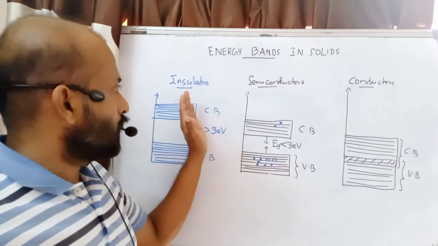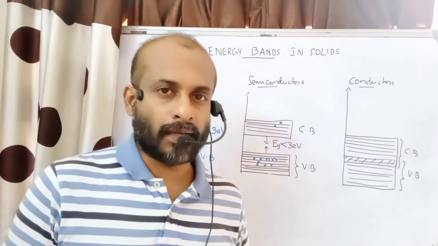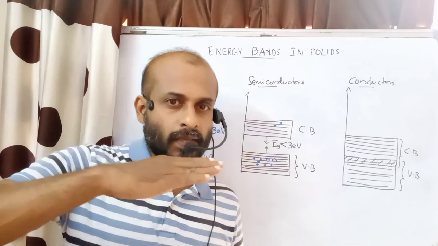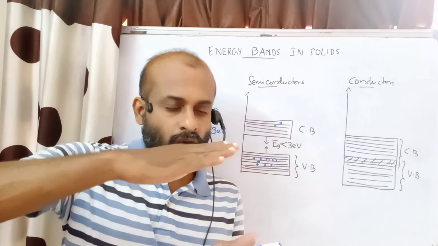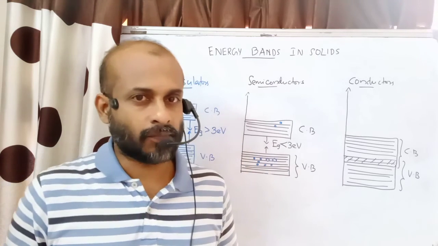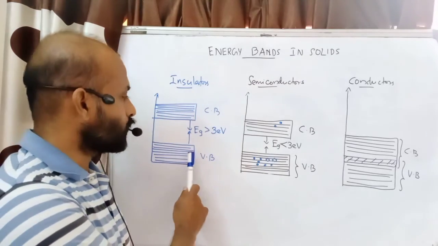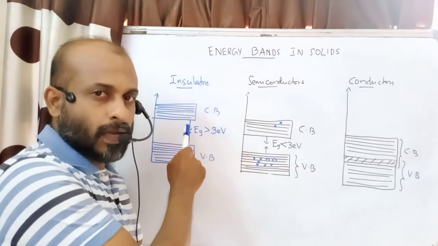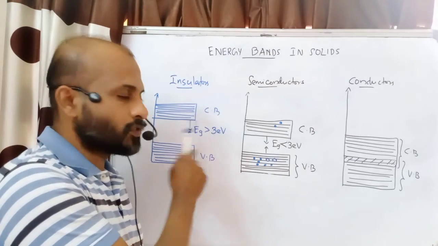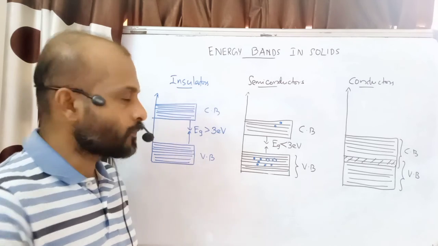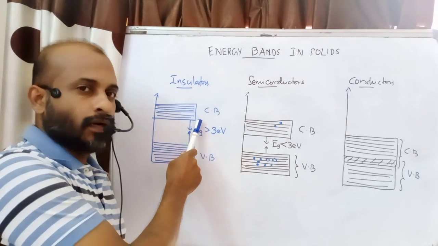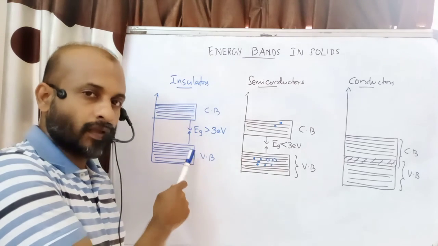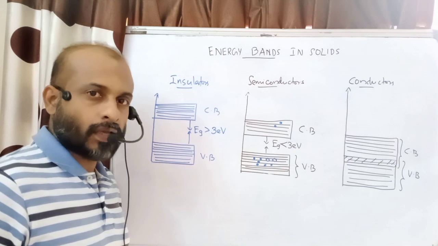So these three diagrams are called energy bands. We are representing energy levels of electrons. These energy levels are very closely spaced, so we feel as though the lines form a band. That's why we call them energy bands. There are two energy bands called valence band and conduction band. The space between these two bands is called the forbidden energy gap, or we can say band gap energy. The conduction band contains levels having high energy and the valence band contains levels having lower energy. Okay, thank you.